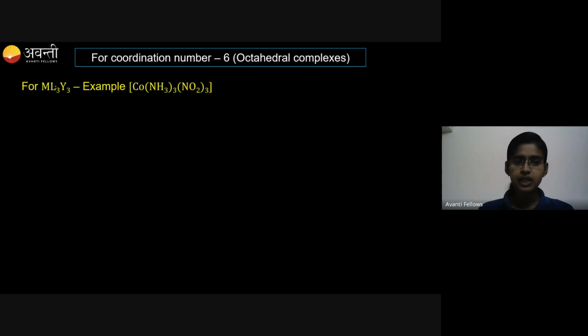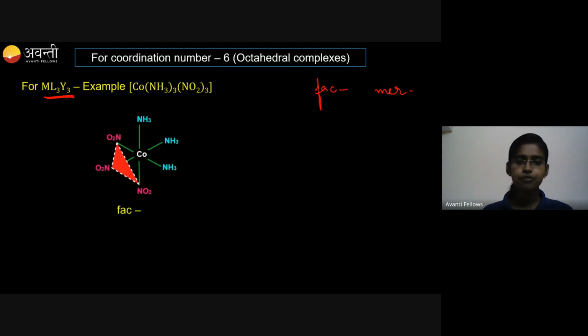For this particular type, we have geometrical isomerism, but they are not called cis and trans. For the ML3Y3 type, the geometrical isomerism is not called cis and trans. They are called FAC and MER. FAC means facial isomer, MER means meridional isomer. So how to draw the FAC isomer?